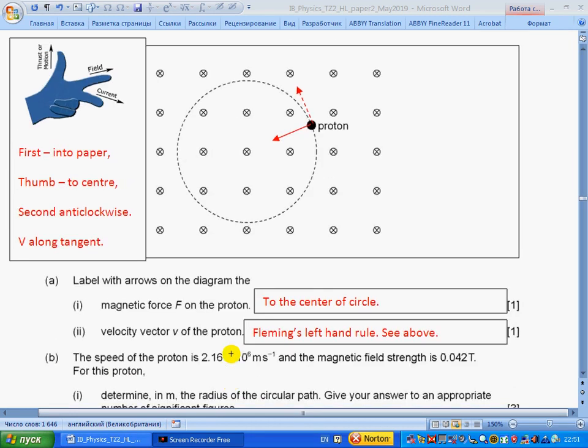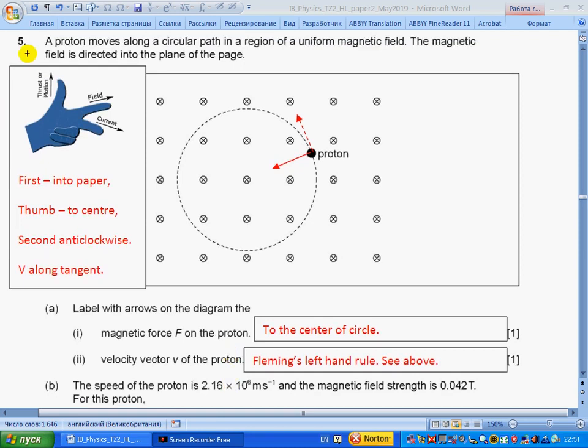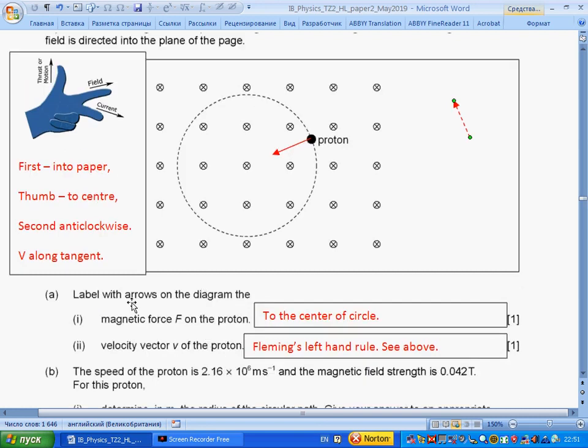Question 5. A proton moves along a circular path in a region of uniform magnetic field. The magnetic field is directed into the page. Label with an arrow on the diagram the magnetic force F on the proton. So we should label the force. It will be towards the center. So the force will be to the center, and we label it with letter F.